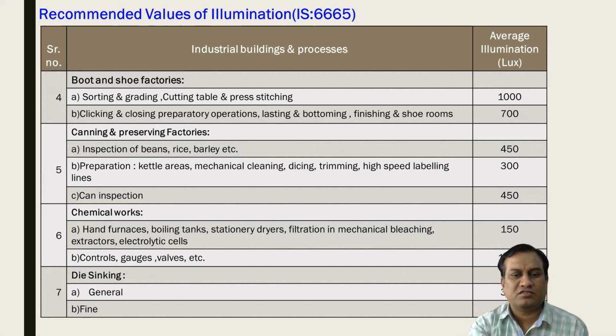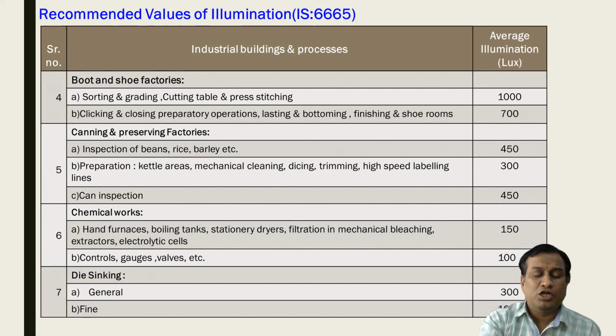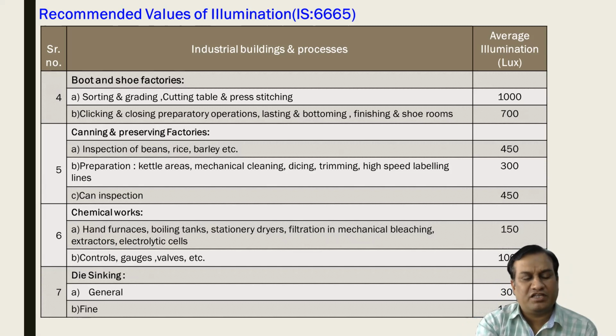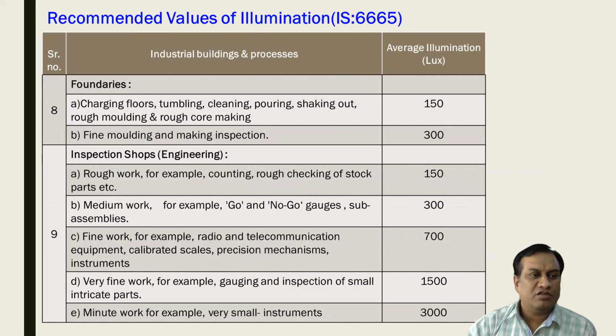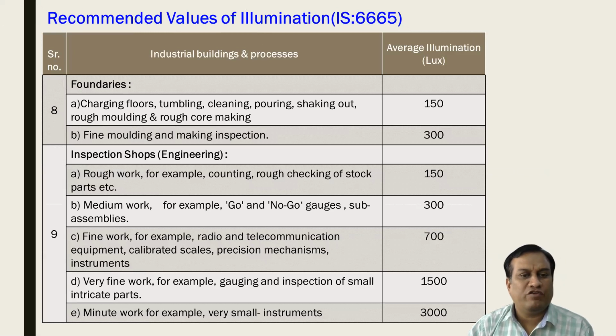For the chemical works, 150 to 300 is the average. For die sinking also, 150 to 300 lux is the general or average requirement as per IS 665. Then for the foundries, 150 to 300 again, depending on the type of building and activities.